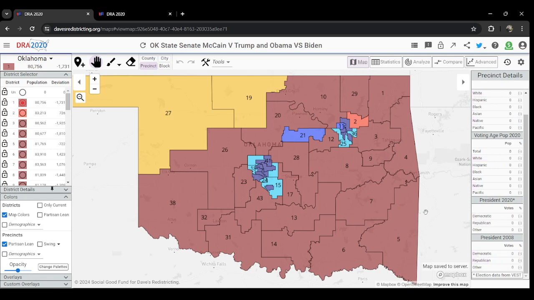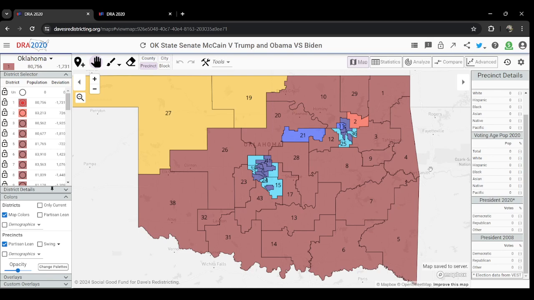On the initial level, many people would look at this as a simple swing map. But the way the raw vote differs from percentage swings is that we can really see population changes more pronounced through time by comparing these two elections.